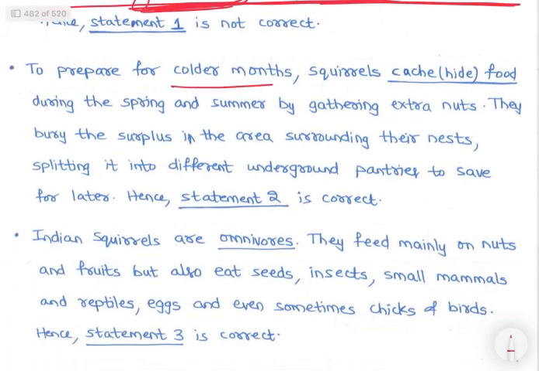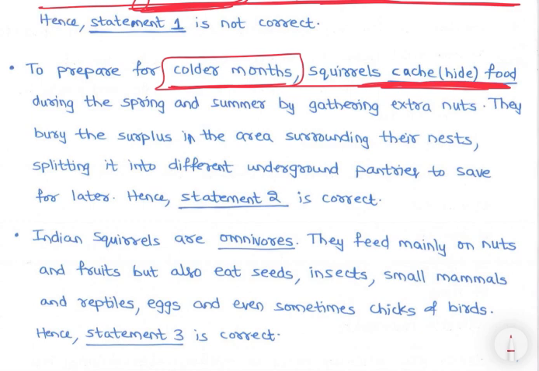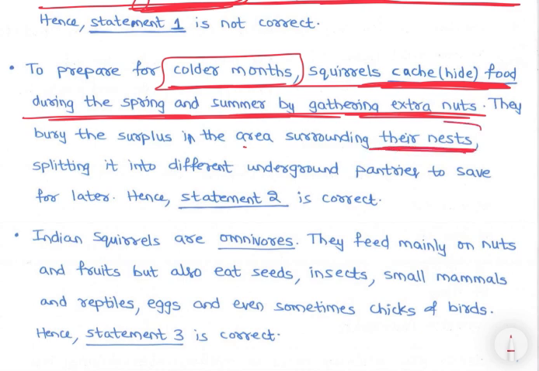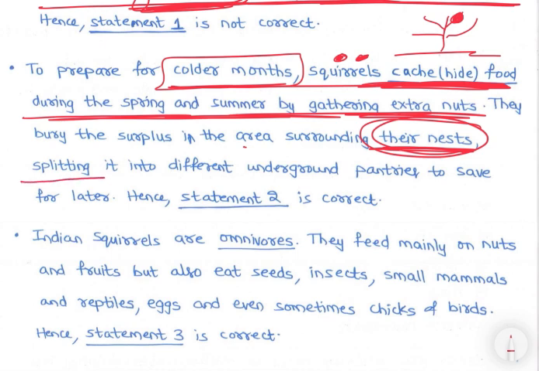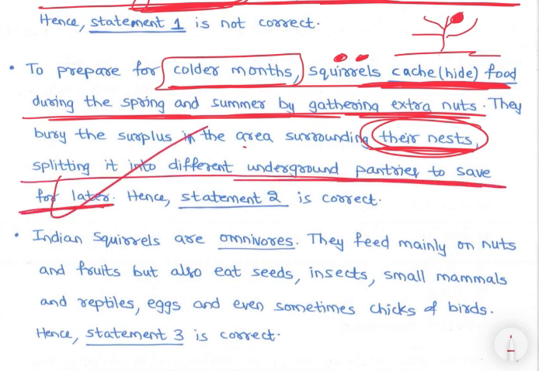To prepare for colder months, squirrels catch or hide food during the spring and summer by gathering extra nuts. They bury the surplus in the area surrounding their nest, right? Suppose the nest is on the tree, here the squirrels have made the nest, right? Then down on the ground they will bury nuts and so on, store them, right? Splitting it into different underground pantries to save for later, right?